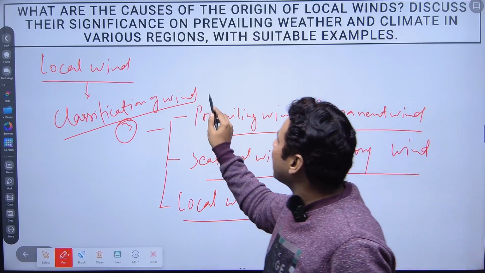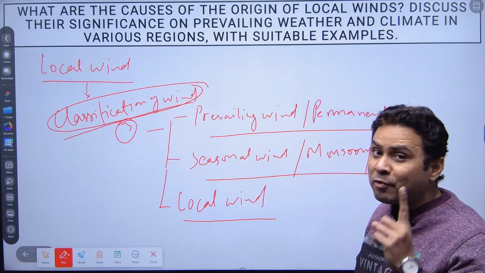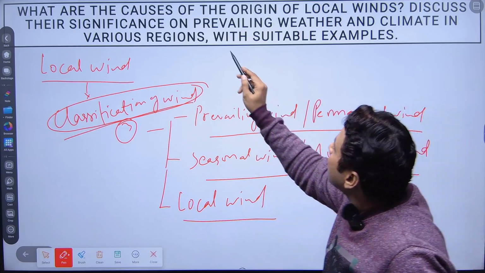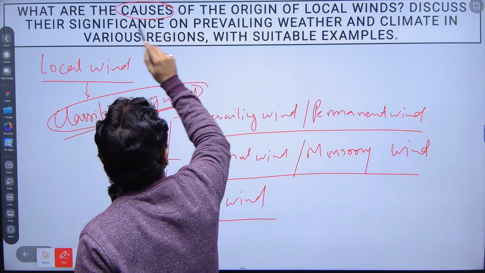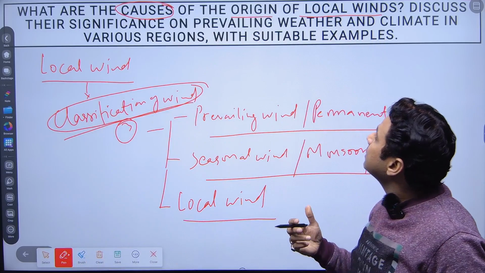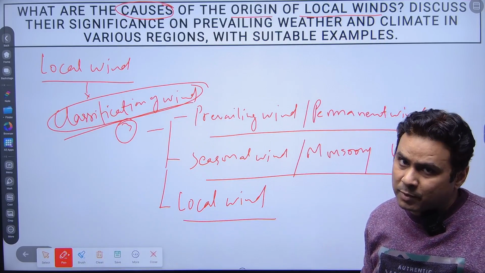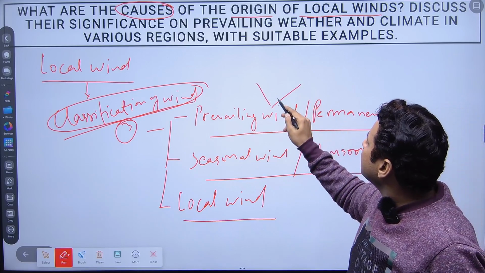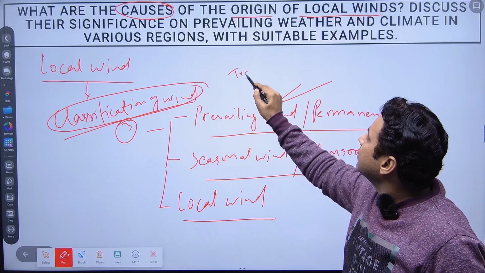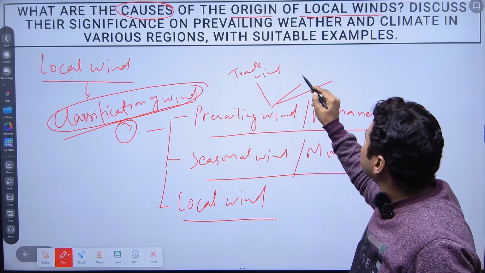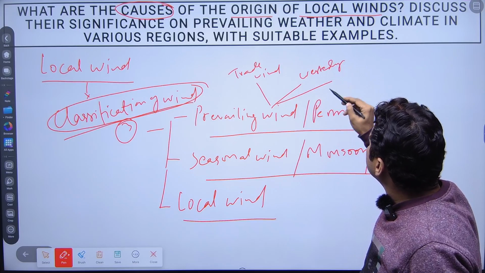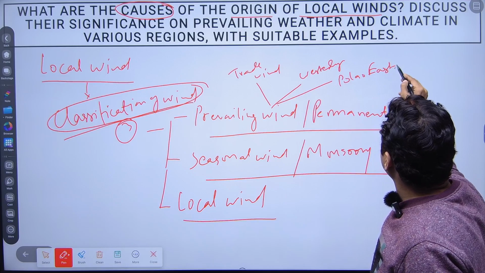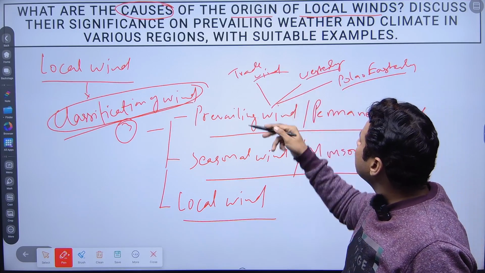This question has been asked from the classification of wind. So the first part we cracked: now we'll talk about the causes of the origin of local wind, how these local winds originated, right? If we talk about the prevailing wind, there are three types. You might remember the trade wind, the westerly, and the third one, the polar easterly. These are the three types of the prevailing wind.